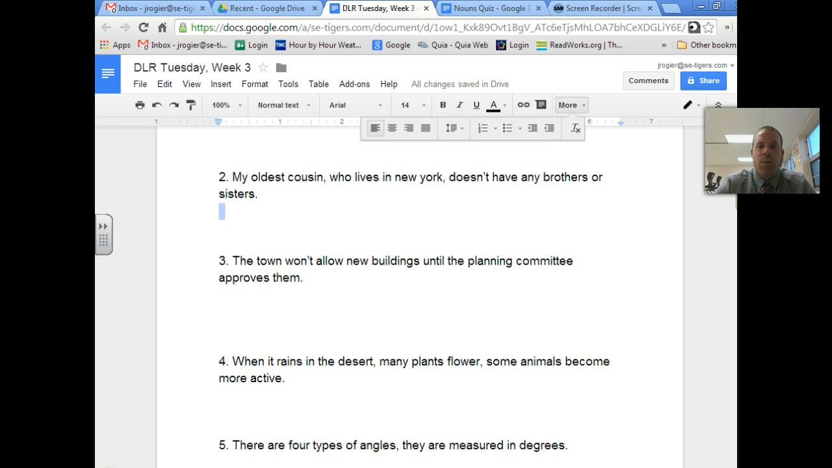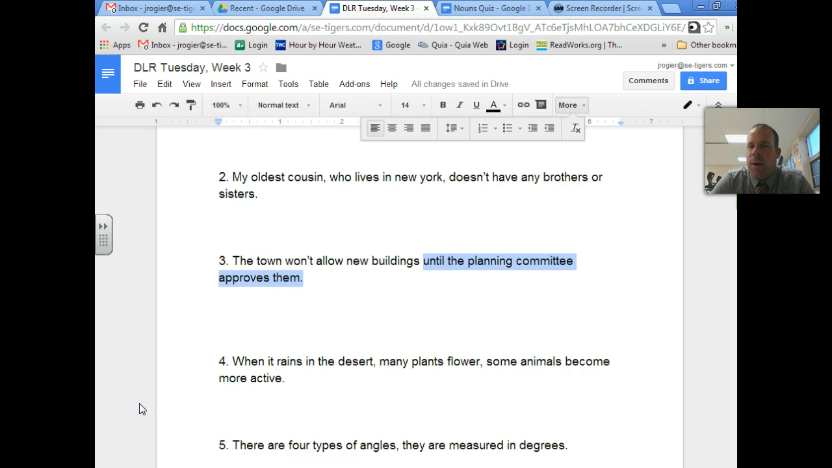Number 3, the town won't allow new buildings until the planning committee approves them. And they ask for the subordinate clause. So what is a subordinate clause? Subordinate clause means that you have a phrase that cannot be a sentence on its own. It's also known as a dependent clause. So you look at the 2 phrases here. The town won't allow new buildings, and then until the planning committee approves them.